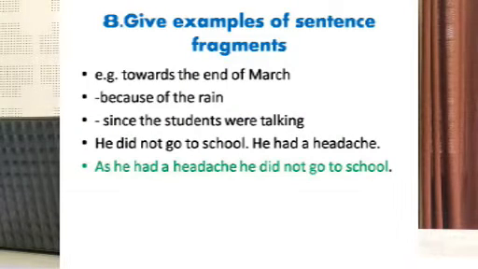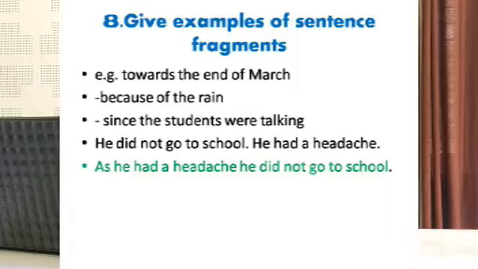Eighth question, give examples of sentence fragments. As we have seen, a fragment is a piece, rather an incomplete sentence. Some of the examples are given here. Towards the end of March, because of the rain, since the students were talking, he did not go to school, he had a headache.